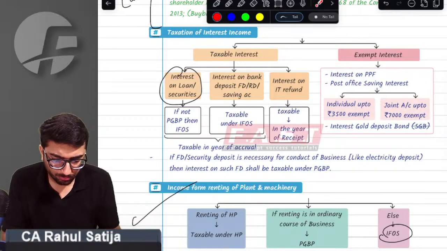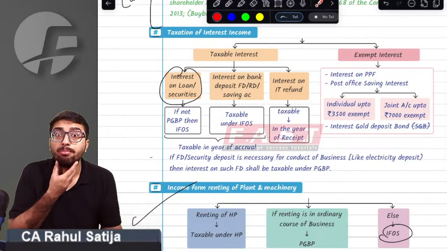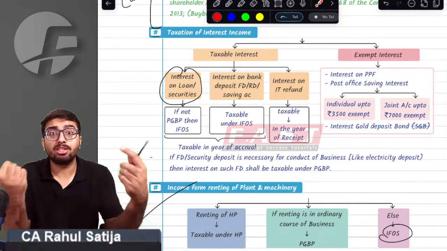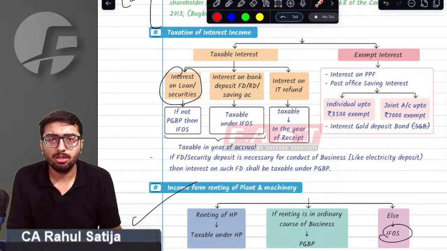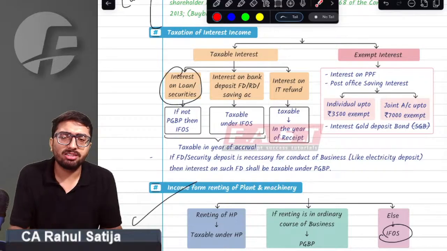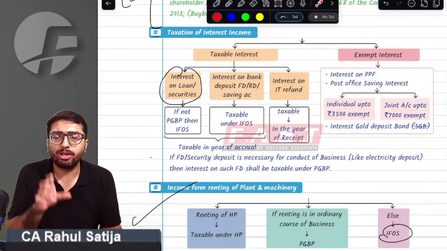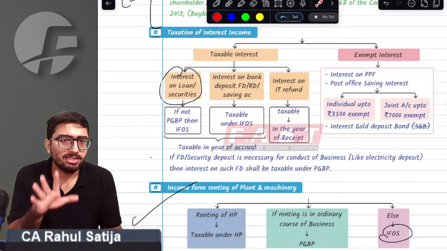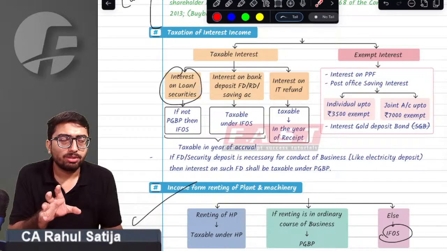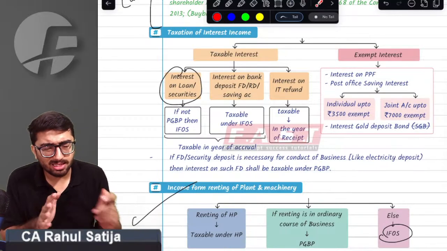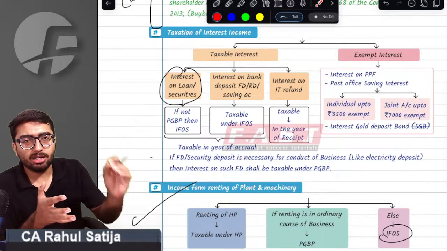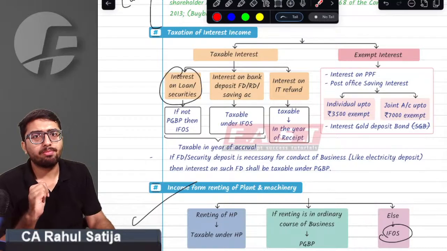For example, many factories today have a compulsion that for getting the electricity connection, they have to deposit 10 lakh rupees as security deposit. Many of the factories functioning today are required to deposit a certain fixed deposit initially to get the electricity connection. The provision says that since the security deposit is mandatory to get the electricity connection, whatever interest we earn on the security deposit will be PGBP only.